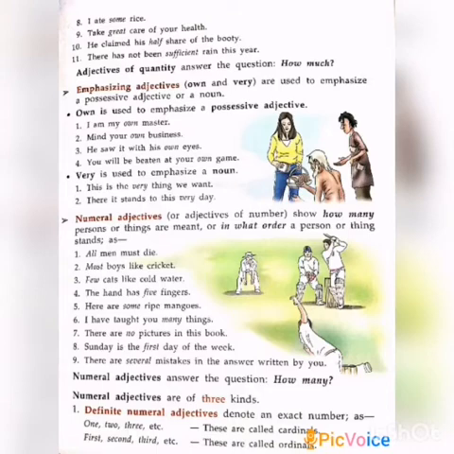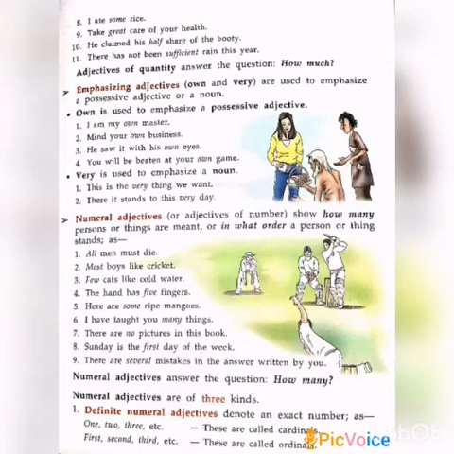Own is known as emphasizing a possessive adjective. And very is used to emphasize here now. This is the very thing we want. There it stands to this very day. We can say this is very good. These words are known as emphasizing. So, get well soon. You will be very good. Words like very and own are known as the emphasizing adjective.